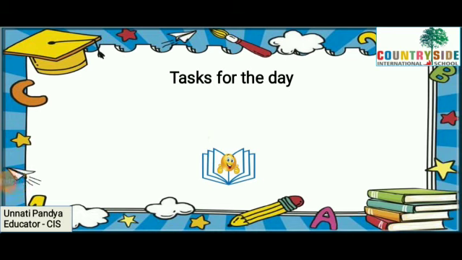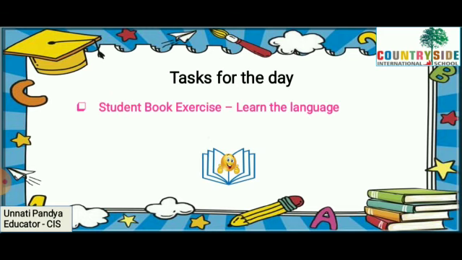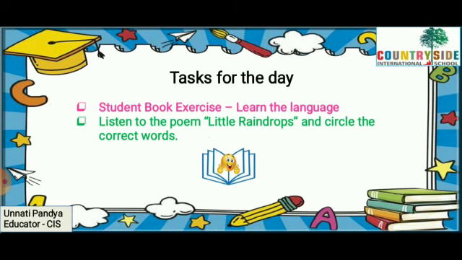With this, we have reached the end of today's video. Your tasks for the day are: complete the Learn the Language part from the student book, and listen to the poem Little Raindrops and circle the correct words. In order to listen to the poem, you need to use your Oxford Advantage app. Hear the poem carefully and then circle the correct words in your student book. Happy learning!